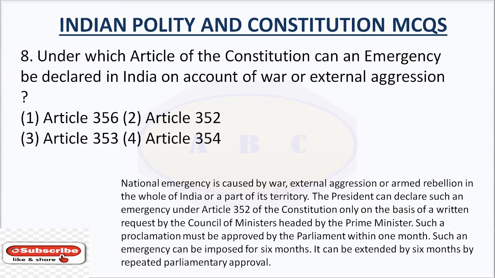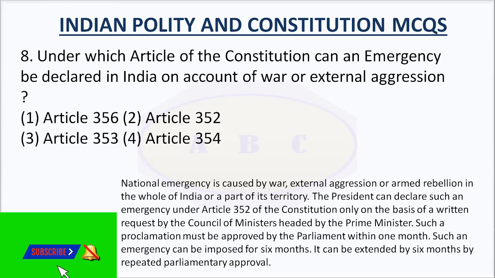Question number 8. Under which article of the Constitution can an emergency be declared in India on account of war or external aggression? Option number 1, Article 356. Option number 2, Article 352. Option number 3, Article 353. Option number 4, Article 354. The answer is Article 352.